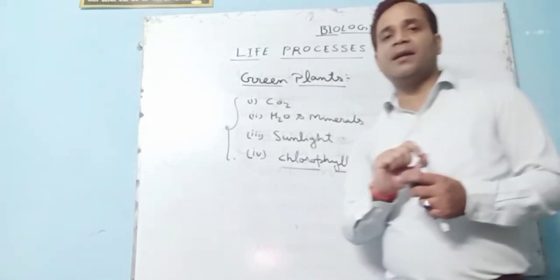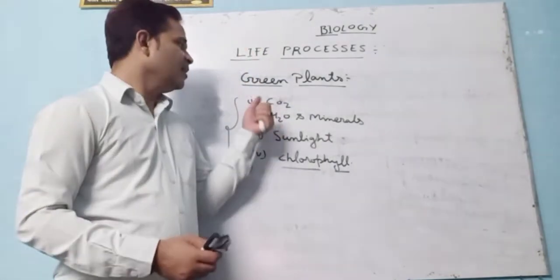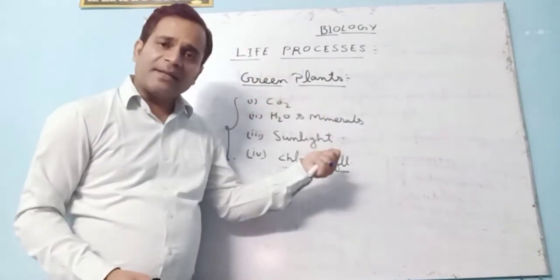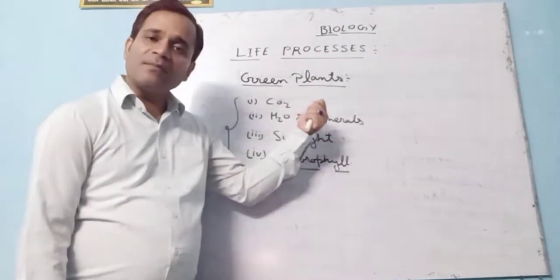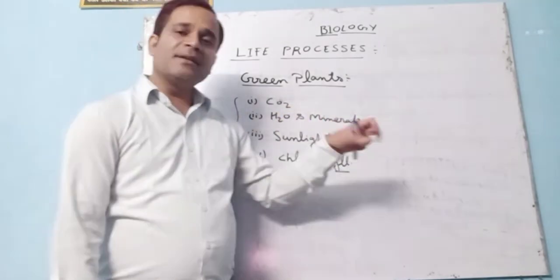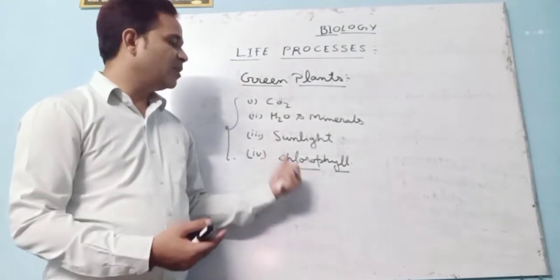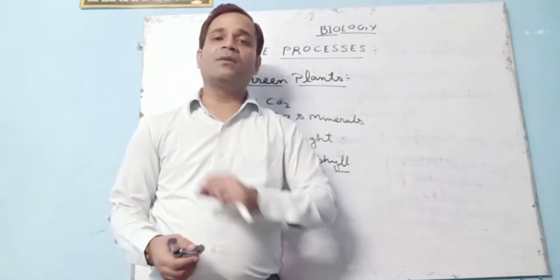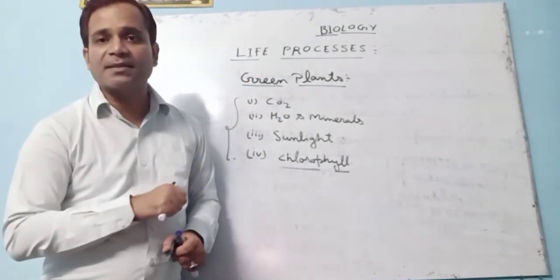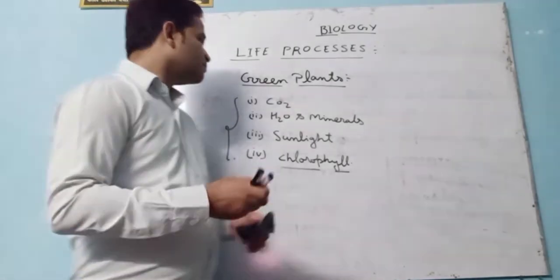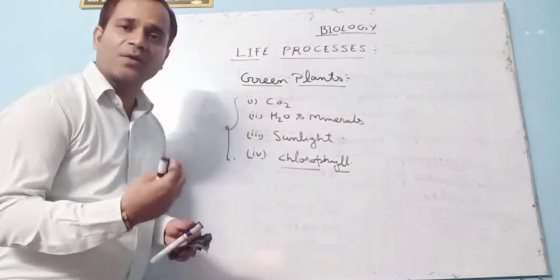And the process is photosynthesis. Clear or not? So see, plants need what? Carbon dioxide, water and minerals, sunlight and chlorophyll. Carbon dioxide from the atmosphere, water and minerals from the soil, sunlight from the atmosphere, and chlorophyll which is contained in green plants in the form of a pigment in the chloroplast. So students, these are all the nutrients necessary for making food in green plants.